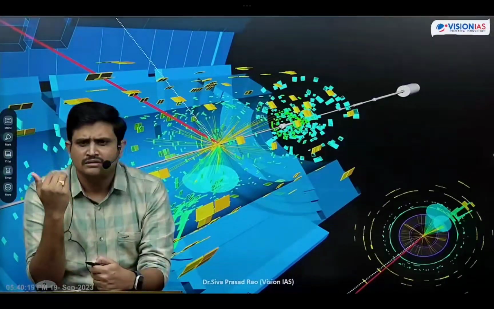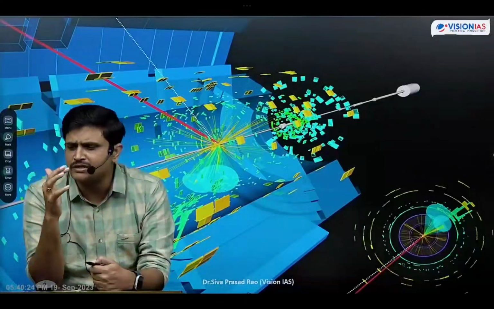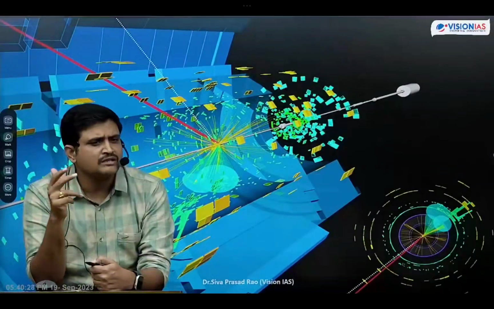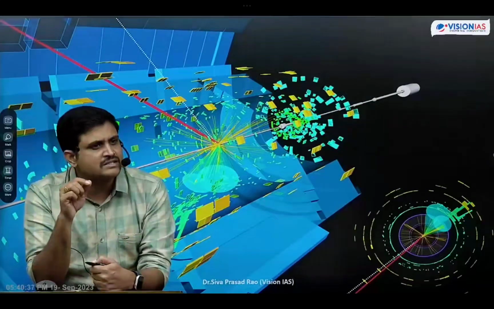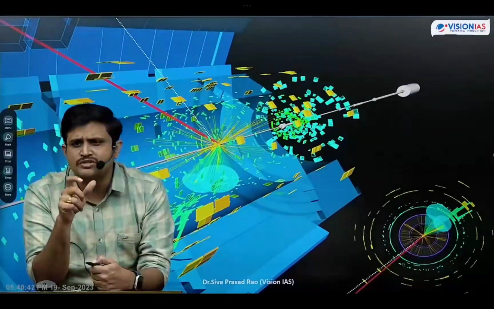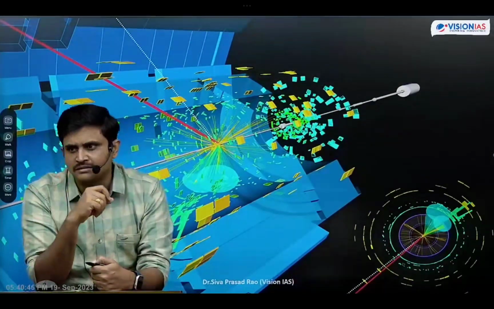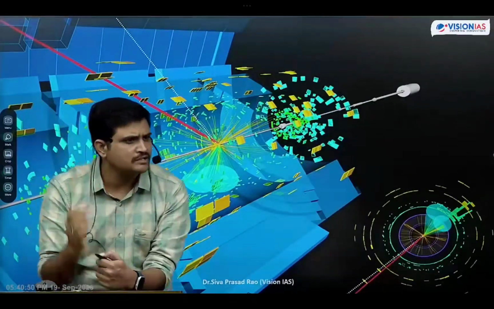And neutrinos, what do these neutrinos mean? These neutrinos are the second most abundant fundamental particles after photons. We are trying to explore the properties of neutrinos. We are also trying to explore the properties of the Higgs boson particle. We have discovered the existence of the Higgs boson particle, but we didn't study its properties. Why? Because the lifespan of the Higgs boson is extremely short, in fractions of seconds. Hence, we are unable to study it. We are focusing on studying the properties of these Higgs bosons.